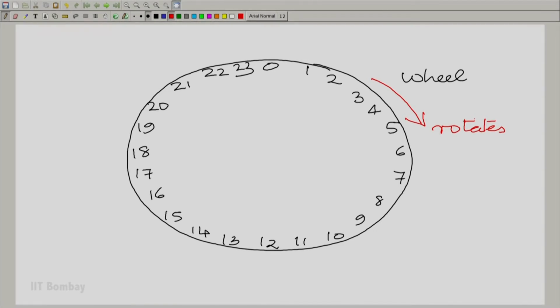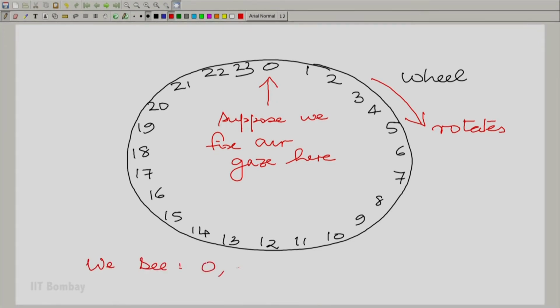Now, suppose the wheel is rotating very slowly and you have fixed your gaze here. What would you see in sequence? We would see 0 followed by 23 followed by 22 and then 21, and that keeps going slowly. Now, suppose we rotate it faster. Remember, when we fix our gaze at a point, our eyes do not look at that point continuously.